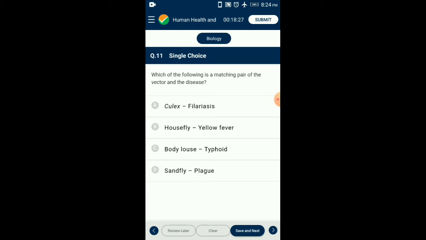Symptoms include slowly developing chronic inflammation of the organs in which they live in many years, usually in the lymphatic vessels of the lower limbs. The genital organs are also often affected, resulting in gross deformities. So the answer for this question is option A, filariasis, that is the correctly matching one.